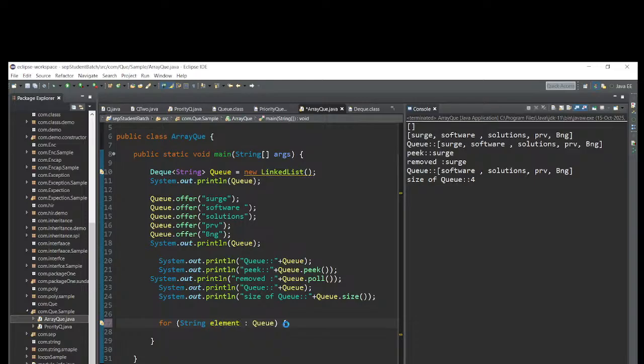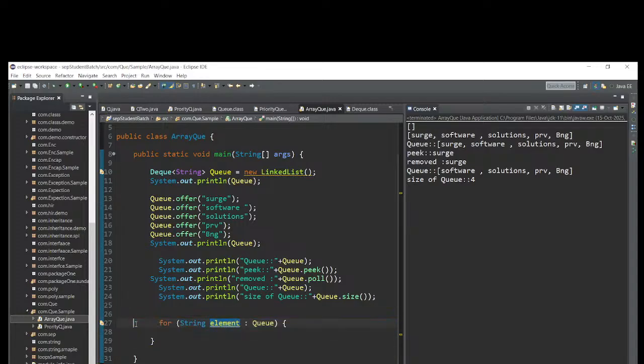This is one element. See now, this is not a traditional for loop, where you give some variable and give some condition, then increment or decrement. If the condition is true, then only it enters the block. Again the operation is done, again increment. This is the traditional for loop, but here we have the enhanced for loop.